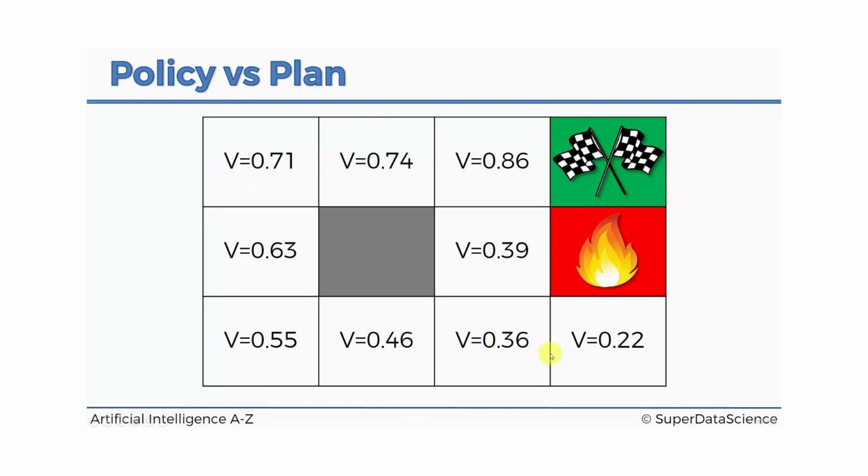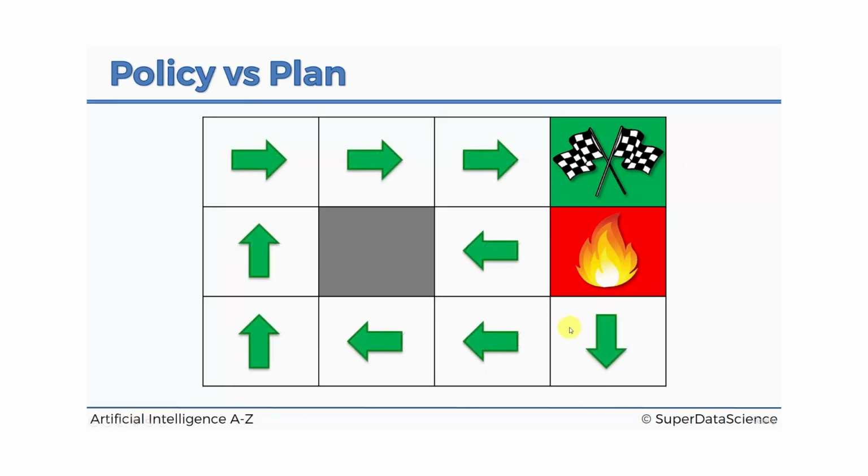So very interesting to see how the route changed. Remember, previously from here you would go like that, from here you'd go like that, and from here you'd go like that. And now all of a sudden you can see it's changed. So let's draw the arrows and see what it looks like now. And oh, voila, you see an even more random thing, right? So yes, this is true, but look at what happened here. Look at this one, and look at this one.